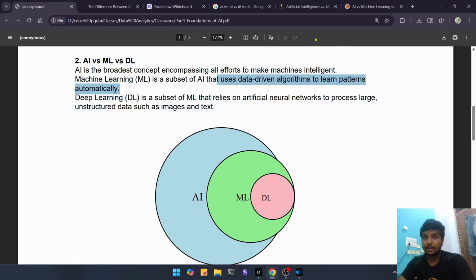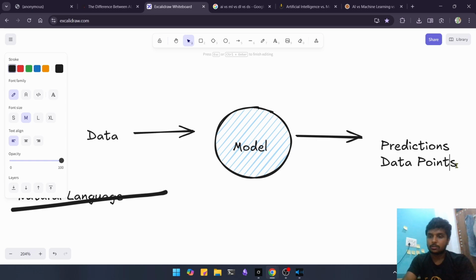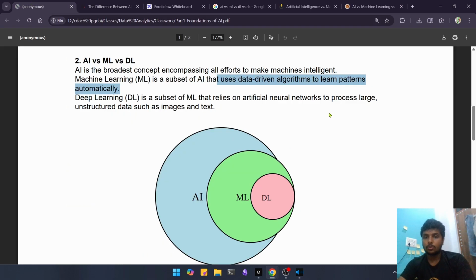We will get the patterns, it will also give me patterns, data points, patterns, right? So this is about machine learning, whereas deep learning is a subset of machine learning that relies